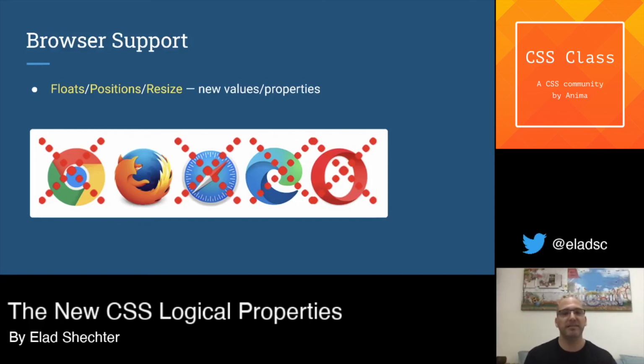And because of that, it isn't such bad news, because the most important of these three properties is the position properties. Floating, we use a lot less in 2020. Resize, we can live without. And position is very important, and we will get support for it very soon.